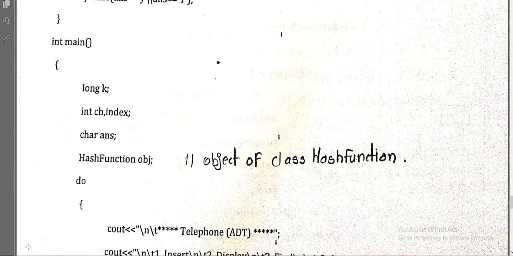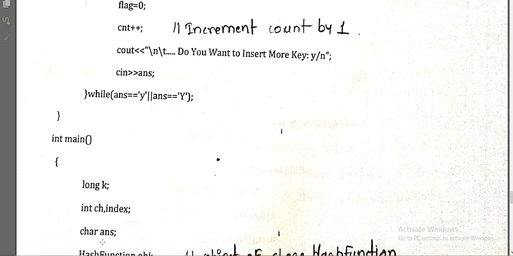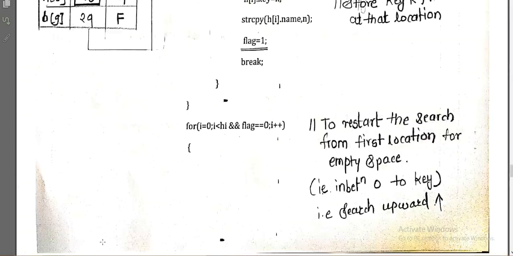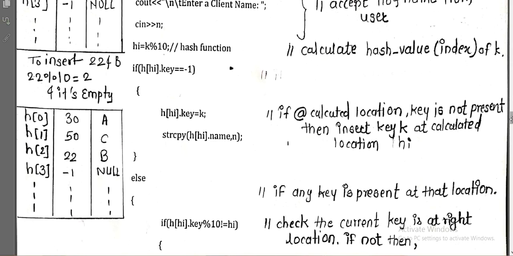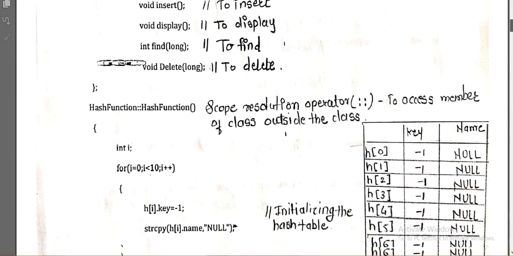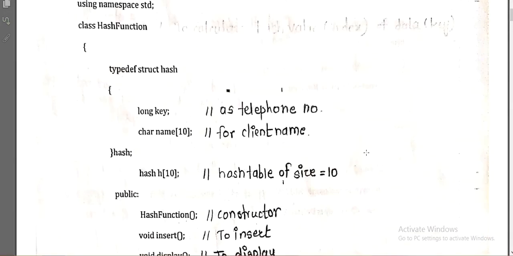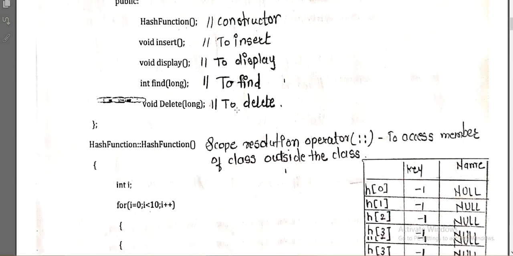Okay, so here is our integer main. Now in this main we are calling the functions of the class. Now let's see the definition of those functions, how those functions are working. So that we are going to learn here. Here we have learned how the class is defined and how the structure is defined. Then after that we have also looked at the main function. Now we'll see each function one by one.